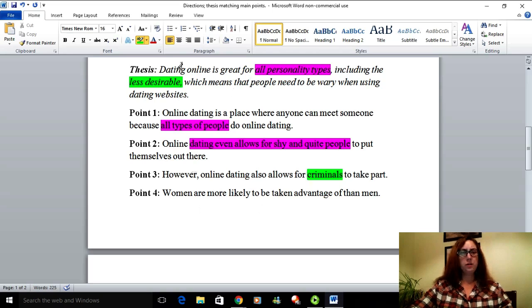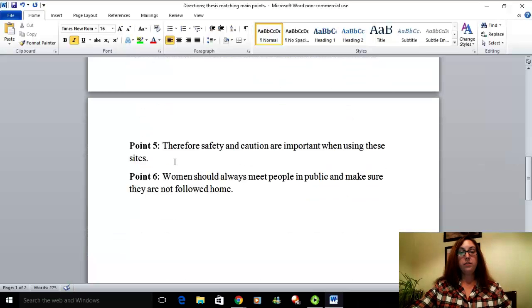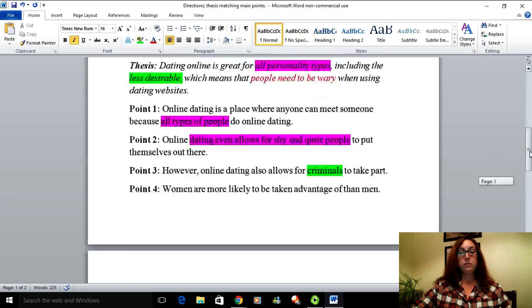Point number 4 says people need to, or sorry, women are more likely to be taken advantage of. There is nothing up here about women needing to be more cautious or that women are more likely to be victims, okay?